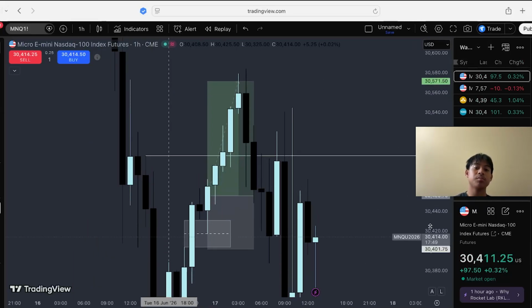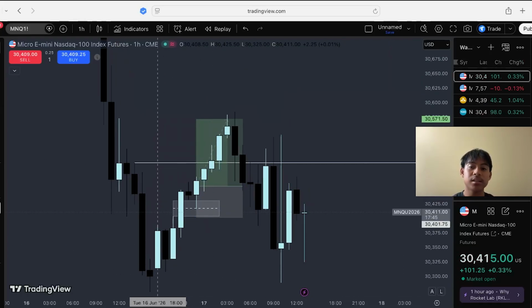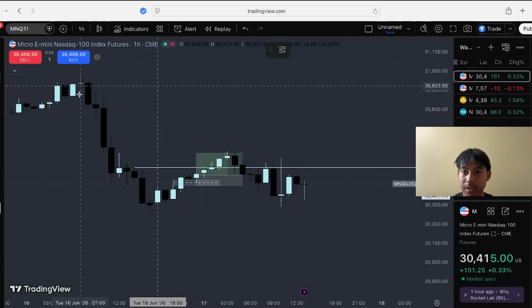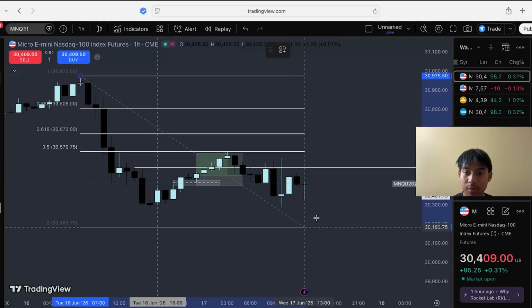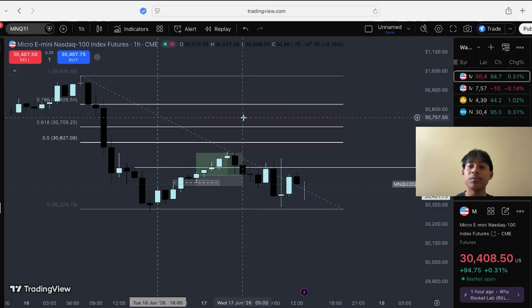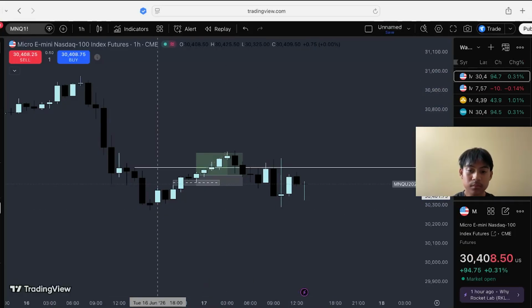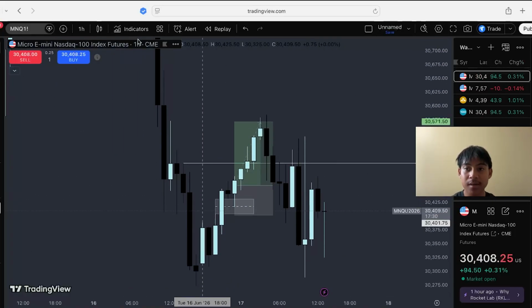So yeah, I mean, it was pretty simple, pretty much disrespecting bearish PD arrays, rebalancing this range. I mean, we didn't really get that deep of a retrace, but when you sell off this aggressively and we have new week opening gap underneath us, you can't really expect a deep retracement all the way into OTE or something like that. So yeah, it was a higher time frame trade for me.